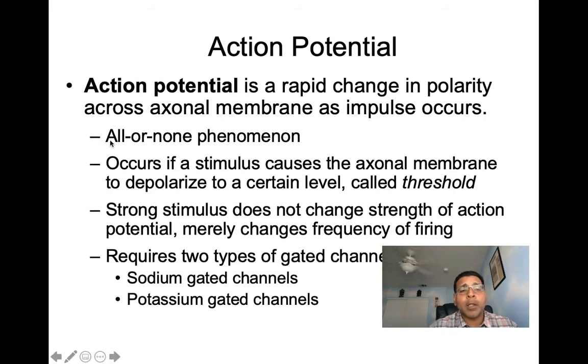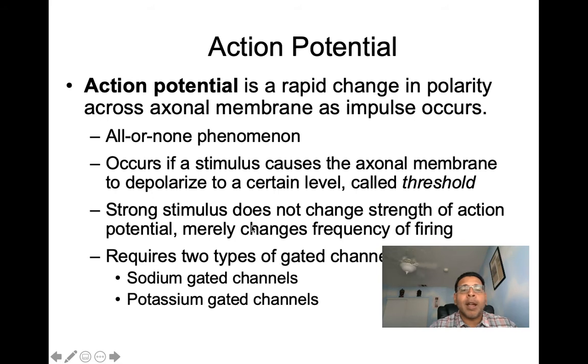Now first we have what's called the all or none phenomenon. This is basically telling us that if we hit threshold, we're going to have an action potential. We're not going to hit threshold and say, oh yeah, we just had half of an action potential occur. No. The action potential is going to occur completely or it doesn't happen at all. So that's the all or none phenomenon. So the action potential is going to occur if a stimulus causes the axonal membrane to depolarize to a certain level. We said that's called threshold.